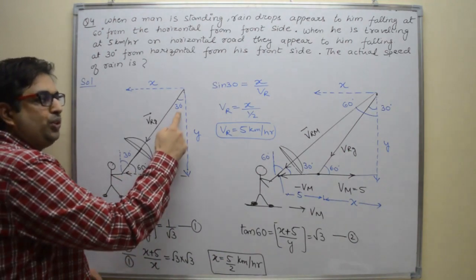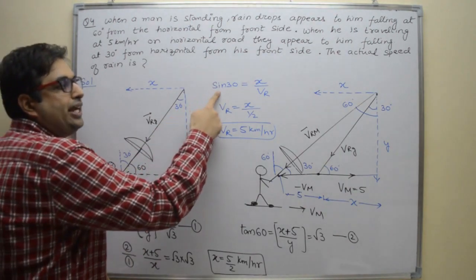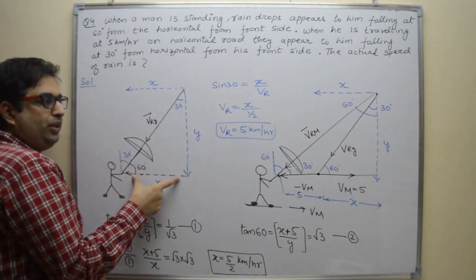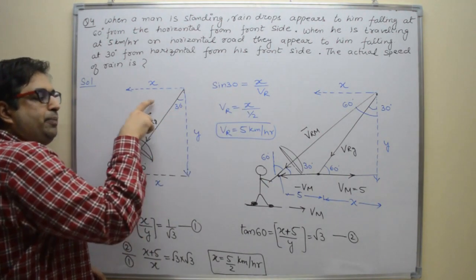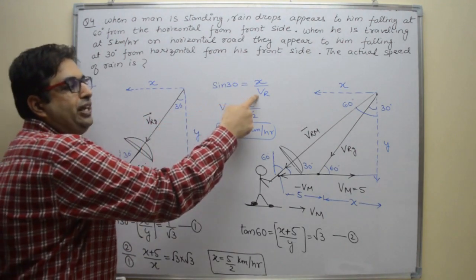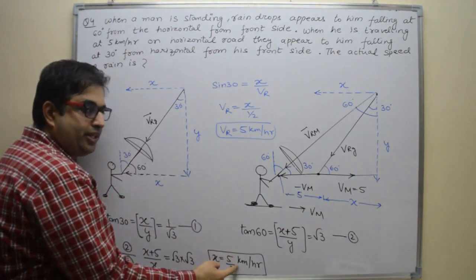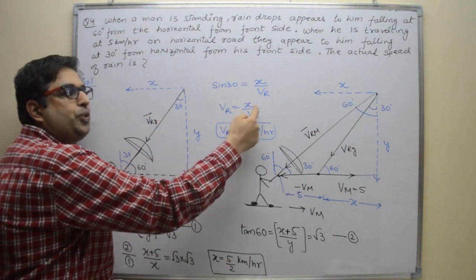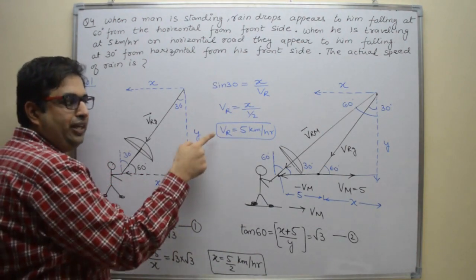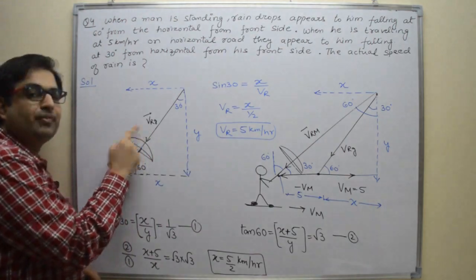Right? Now we know the angle, we know the side also. So sine 30 degree is perpendicular upon hypotenuse. Perpendicular is x. Hypotenuse is VR. We have to find out this value. So VR, sine 30 is half. X is already calculated here, 5 by 2. So if you put 5 by 2 here, 2 will cancel out. So velocity of rain, actual velocity of rain is 5 km per hour. Right?